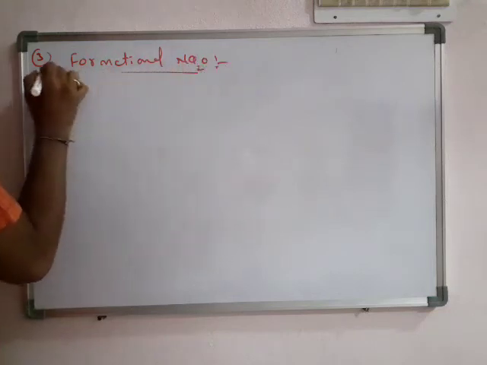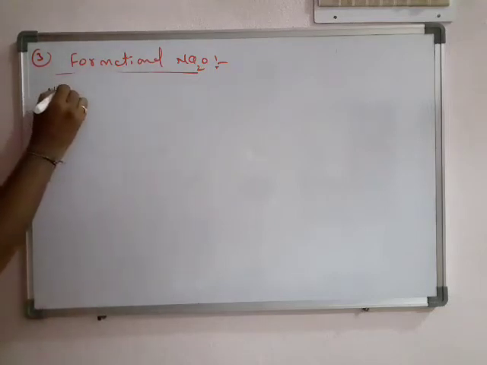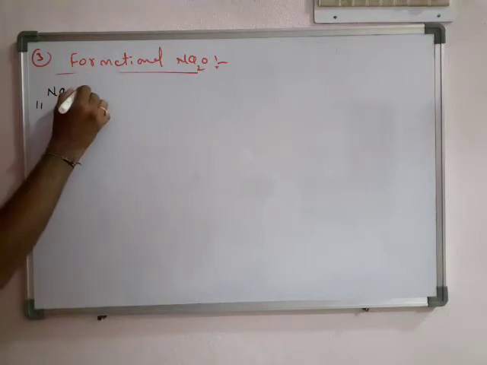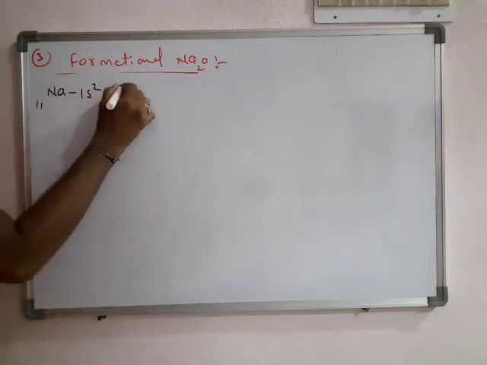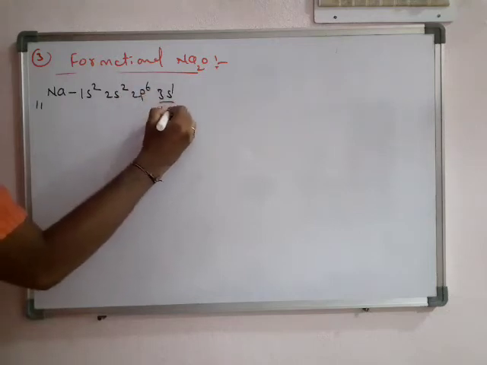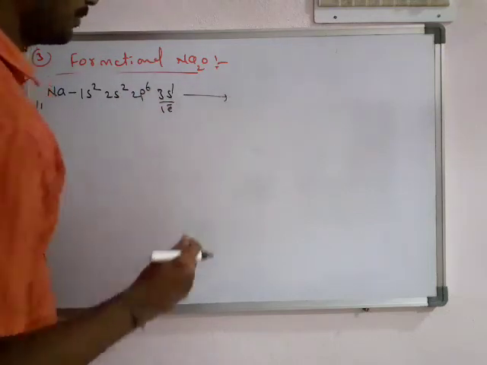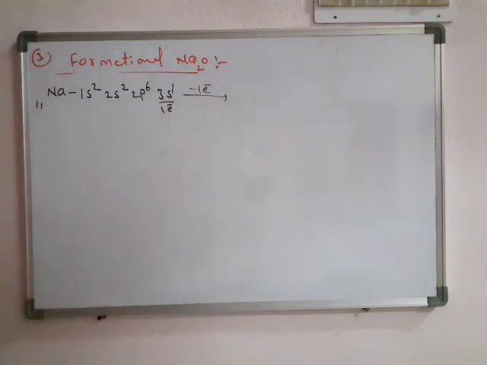Formation of sodium oxide. Okay, now what are the conditions here for sodium? We know that sodium is 11, 2, 8, 1. It has only one electron. It must lose one electron to get octet. Already we discussed it here.